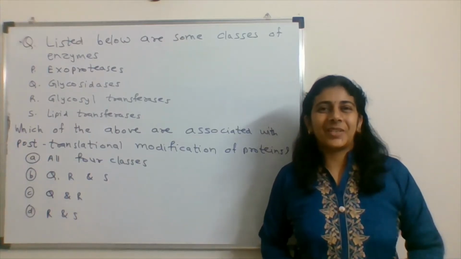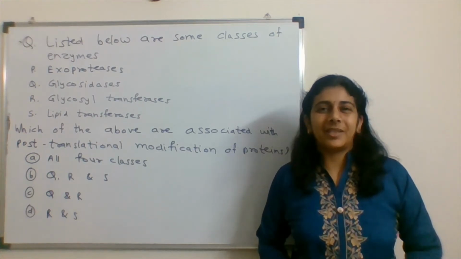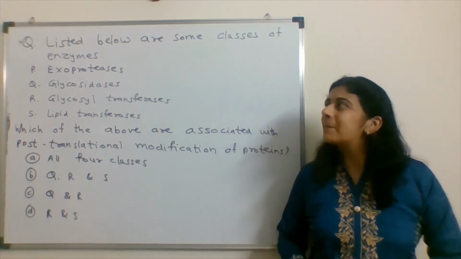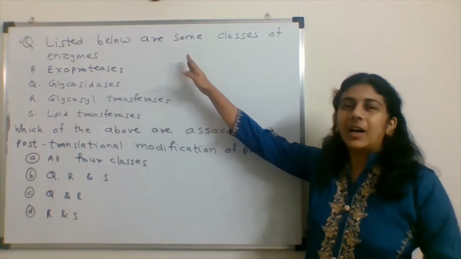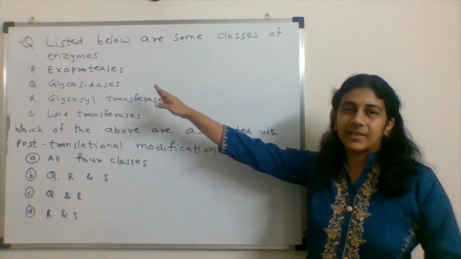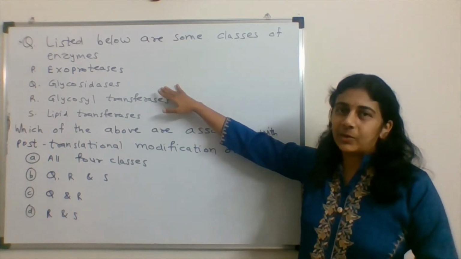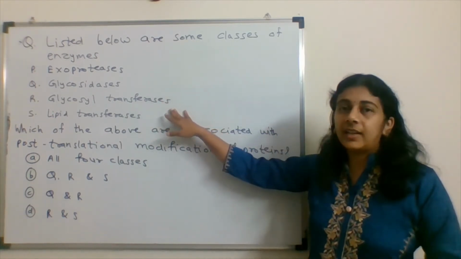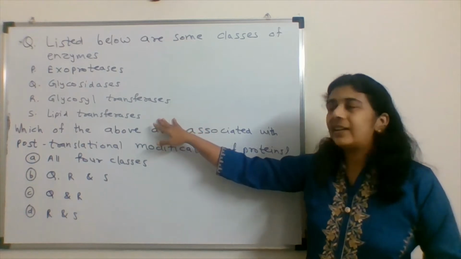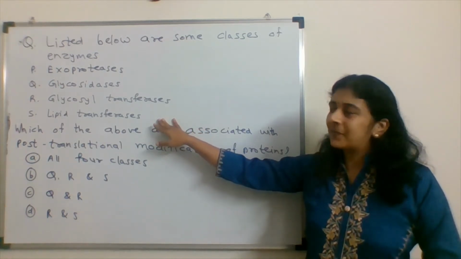Let's solve one question from the IIT JAM Biotechnology Entrance Examination. Listed below are some classes of enzymes: P, exoproteases; Q, glycosidases; R, glycosyl transferases; and S, lipid transferases.